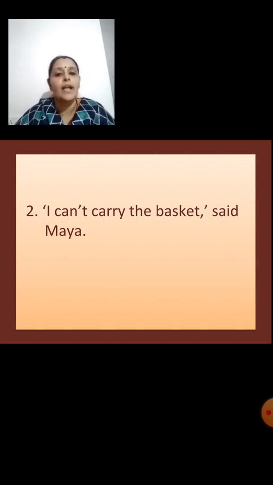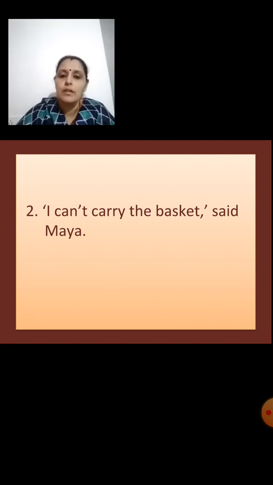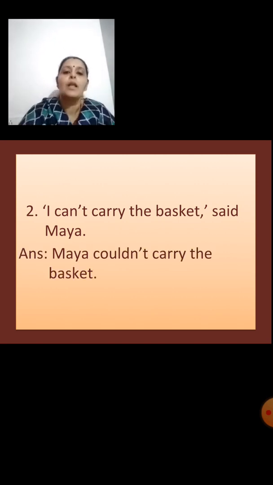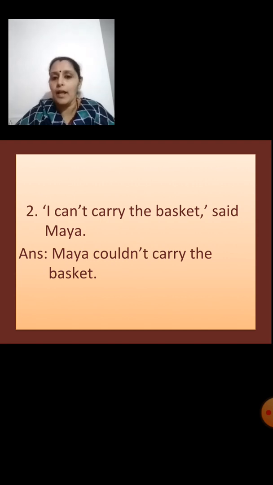I am going to write it using couldn't, because couldn't is the past of can't. So I will write it as Maya couldn't carry the basket.